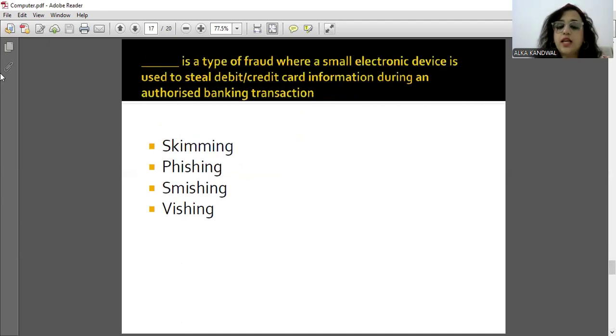So dash is a type of fraud where a small electronic device is used to steal the debit or credit information during an authorized banking transaction. So that particular type of fraud is known as skimming, where a small electronic device is used to steal the debit and credit card information. So ये है हमारा skimming. Okay.